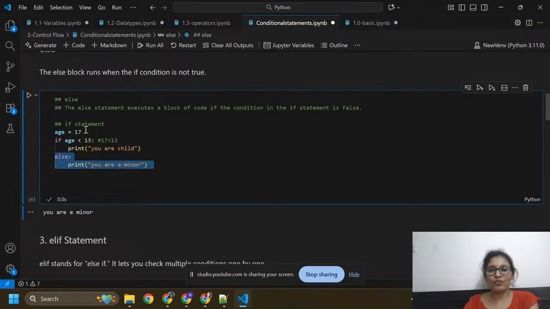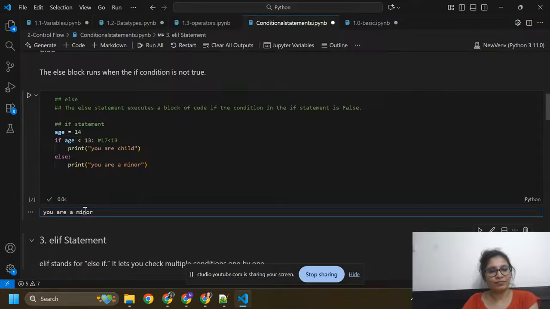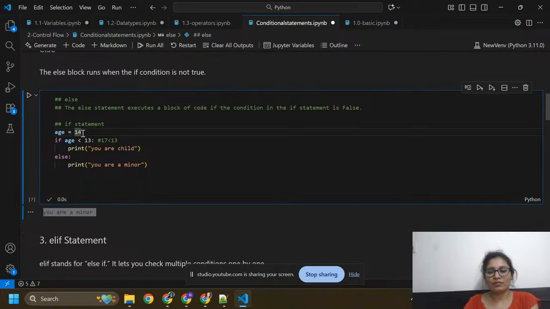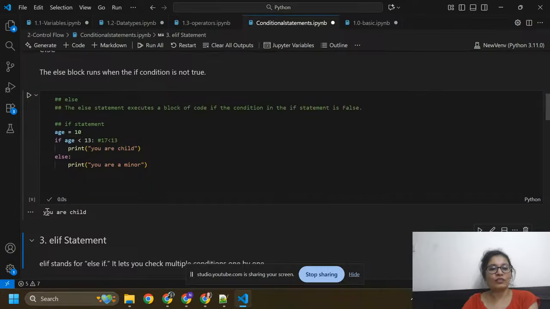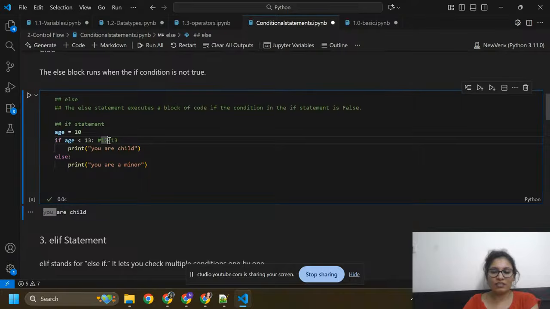So if you have age equals to 14, I got the result, you are a minor. I think I need to give 10 here. So it will give you, you are a child. You can check 10 is less than 13. Yes, this is less than 13.